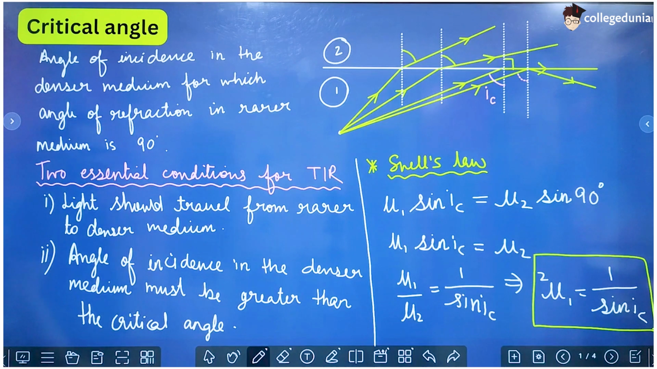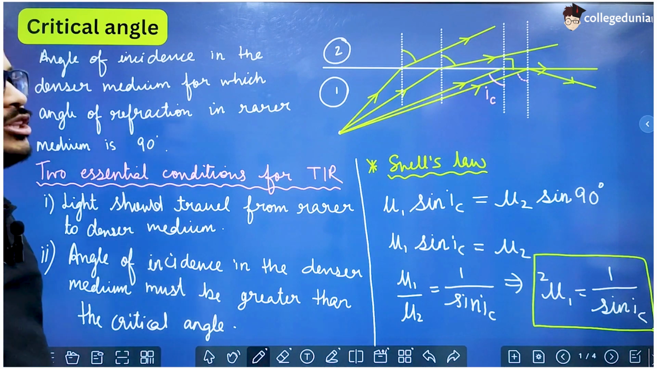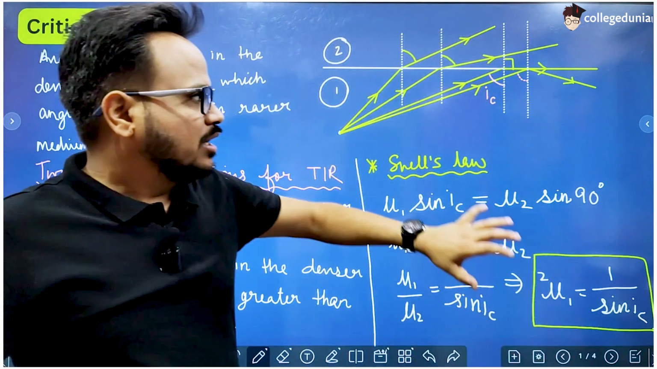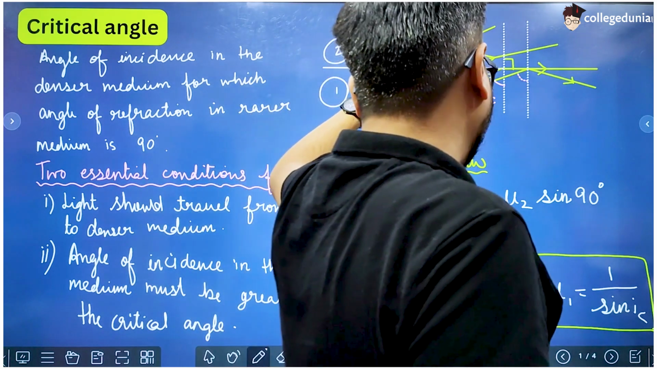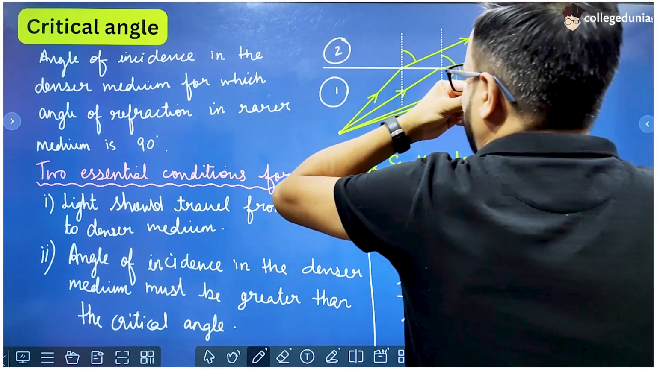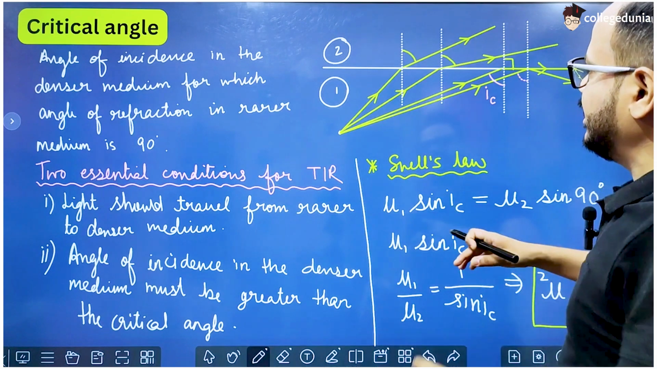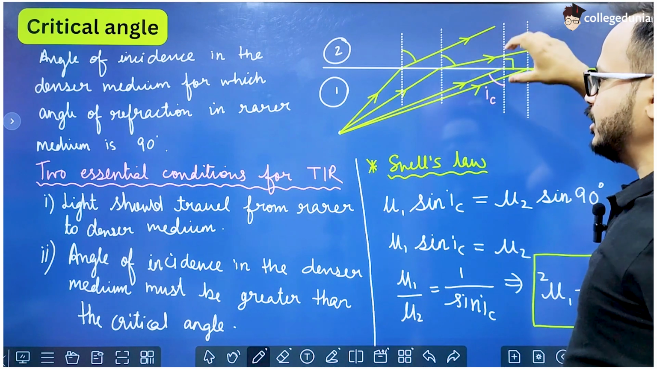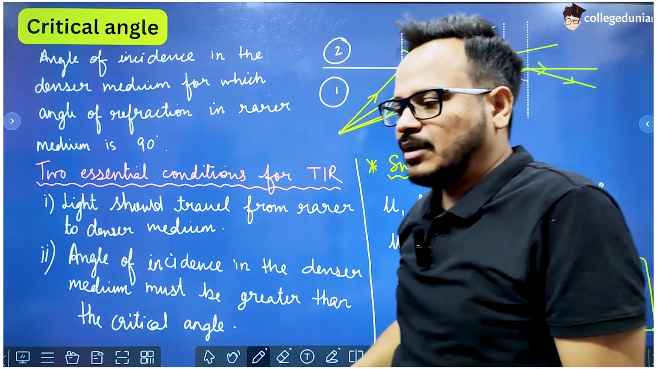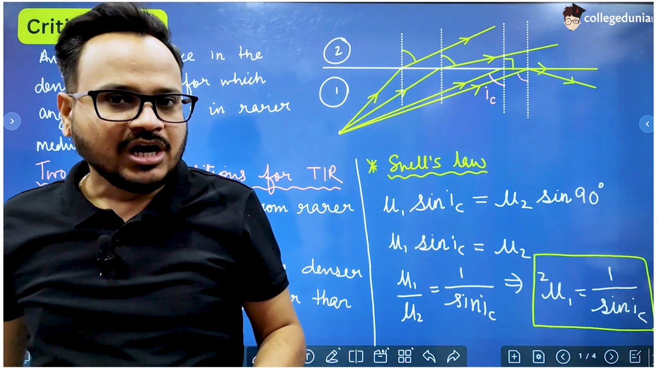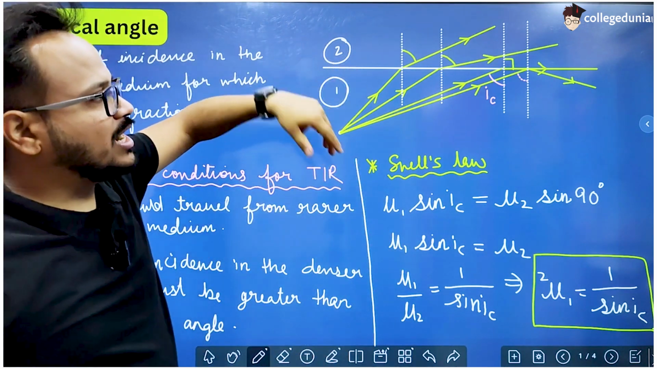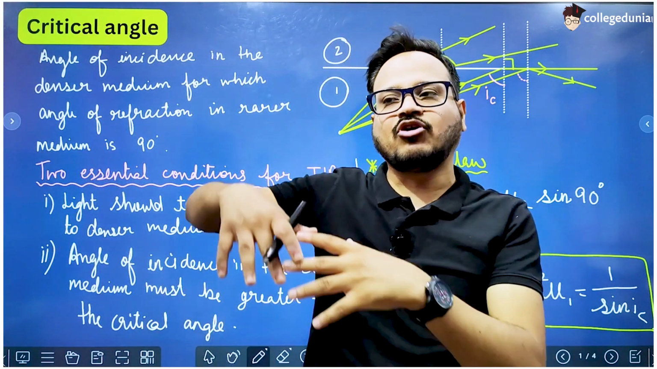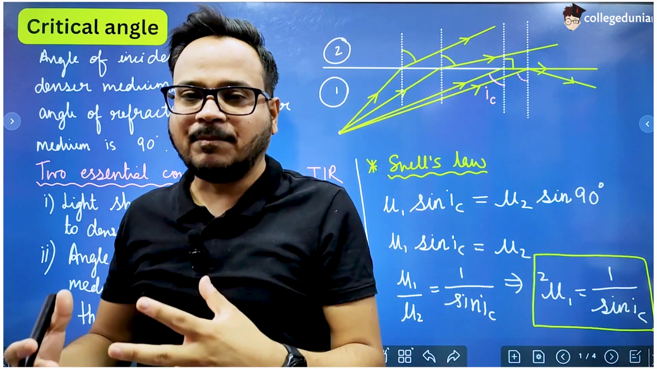And always remember one thing, that the critical angle depends on the pair of media. It is not the property of a single medium, right? Suppose here we have water and here we have air, and let us replace this air by some other medium, let us say glass. So the critical angle will change. Though the critical angle is in water, it is not the property of water, it is the property of the pair of water and the other medium. So the critical angle for the water-air pair is fixed and the critical angle for the water-glass pair is fixed. So it is the property of a pair.